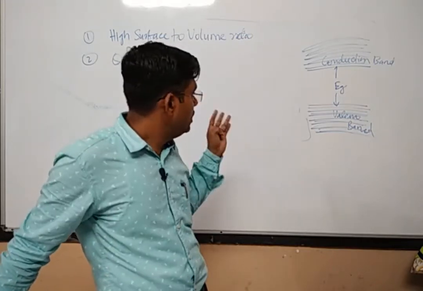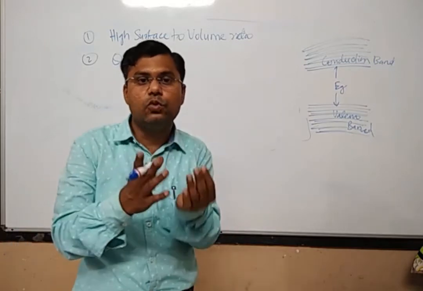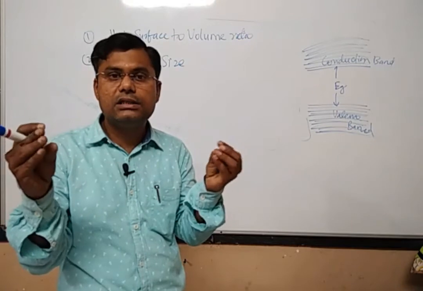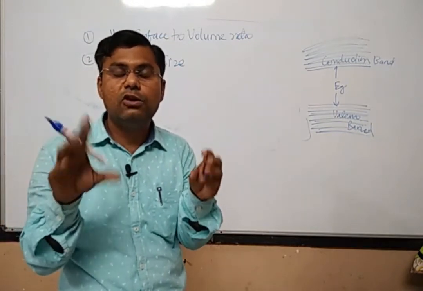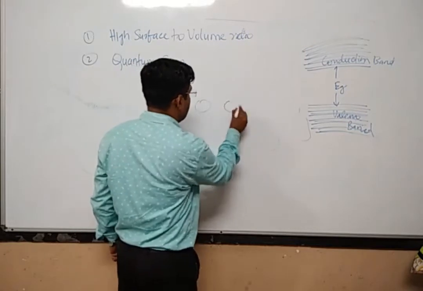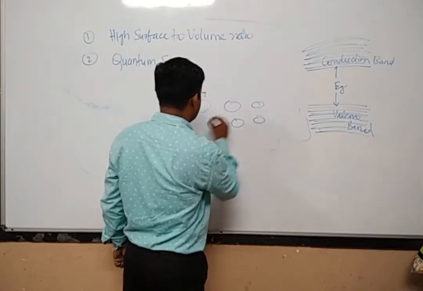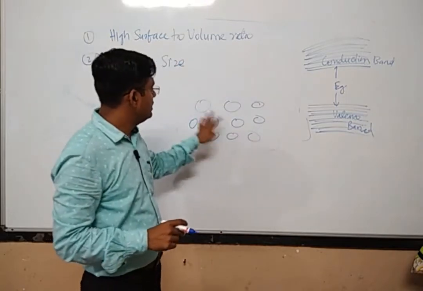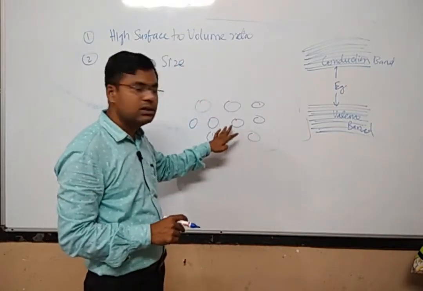If you have only this many atoms, then the interaction of the energy levels of individual atoms will not be much. Suppose in the nanomaterial there are 100 or 1000 atoms.